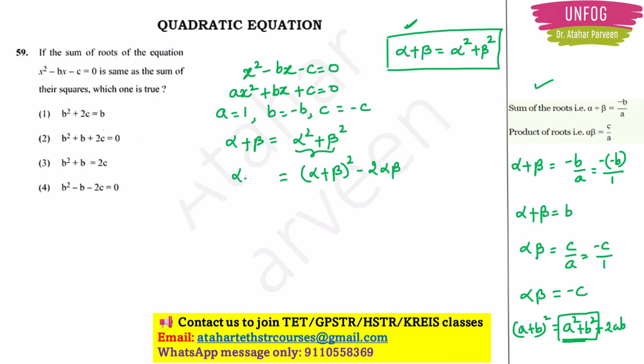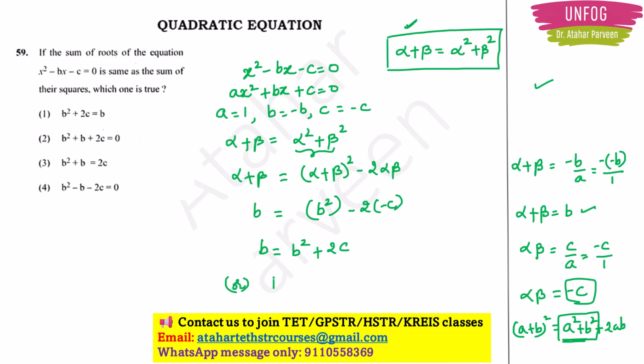So here again I will write alpha plus beta. Now I can substitute the values, right? Alpha plus beta is b here, so I will write b here. And here also I will write b inside, like this, minus 2 into alpha into beta value. This is minus c, right? So minus c. So b is equal to b square plus 2c.